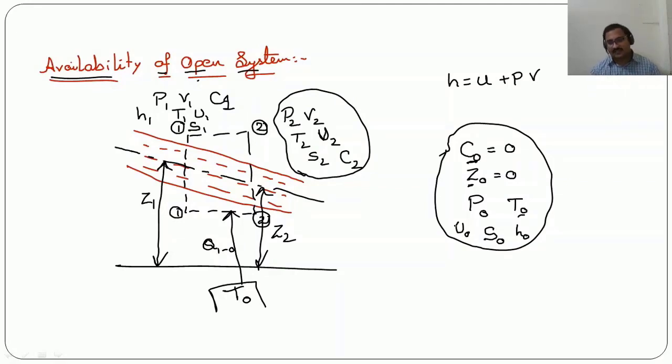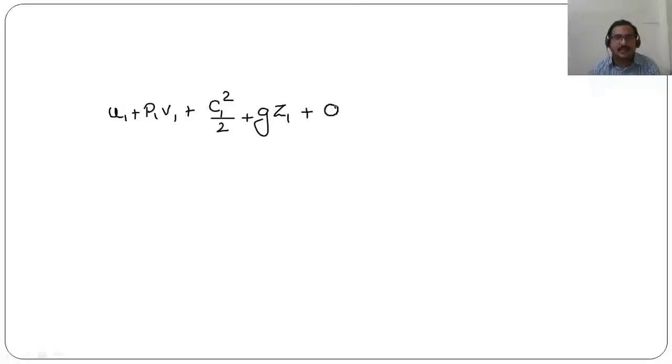In this particular case, if we simply apply the steady flow energy equation, it will be U1 plus P1 V1 plus C1 square by 2 plus GZ1 plus the amount of heat supplied from the surrounding environment to reach the dead state. So that is Q120, heat transferred from the surrounding environment in order to reach the dead state.